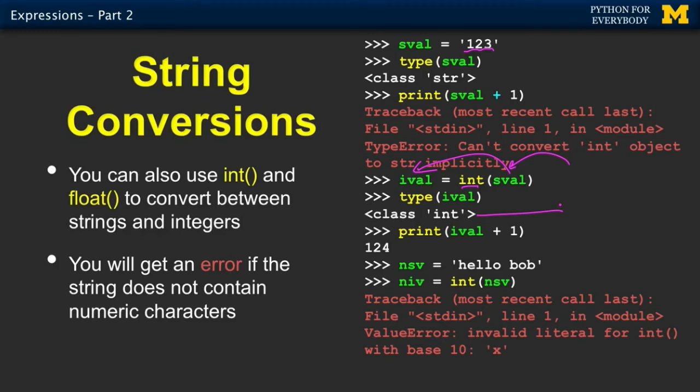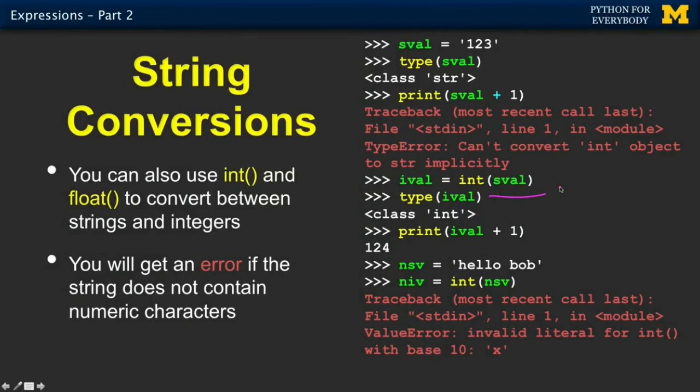Now I'm being mnemonic here. I'm remembering that this is an integer and this is a string, but Python doesn't care what I name my variables. Remember, Python never cares about what I name my variables. So if I start naming them conveniently, don't all of a sudden think that everything that starts with the prefix I is an integer and everything that starts with the prefix S is a string. It'll be a number of lectures before I stop reminding you of that. So, ival ends up with an integer, the number 123, and now we can indeed add 1 to it because it's an integer, and Python's happy, and out comes a 124.